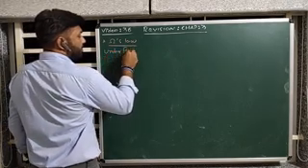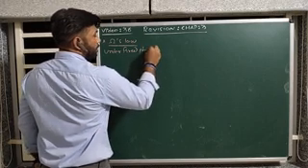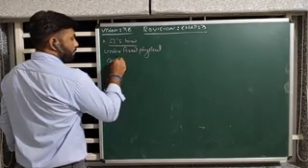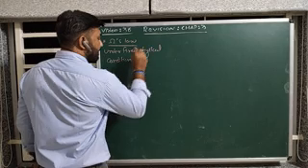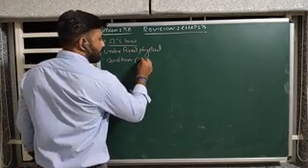Under fixed physical condition, here you have to take T. What is T?